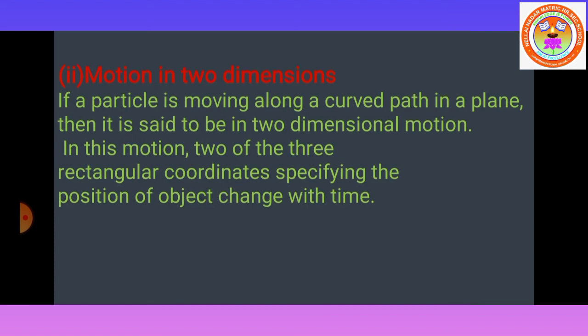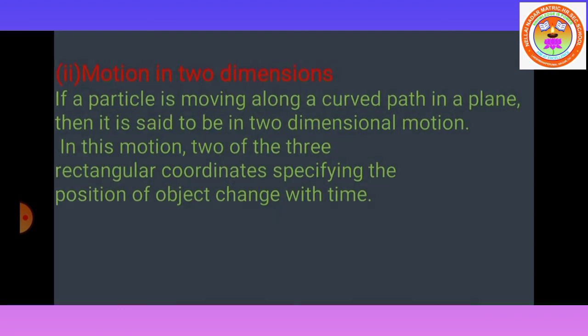Next, motion in two dimensions. If a particle is moving along a curved path in a plane, then it is said to be in two-dimensional motion. In this motion, two of the three rectangular coordinates specifying the position of an object change with the time.